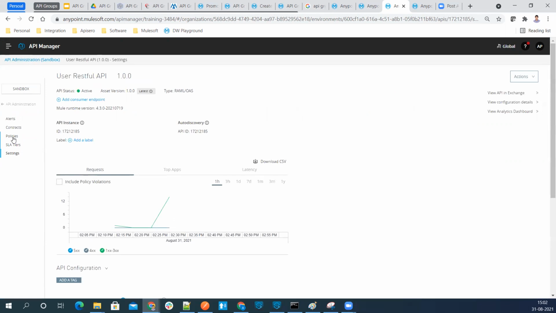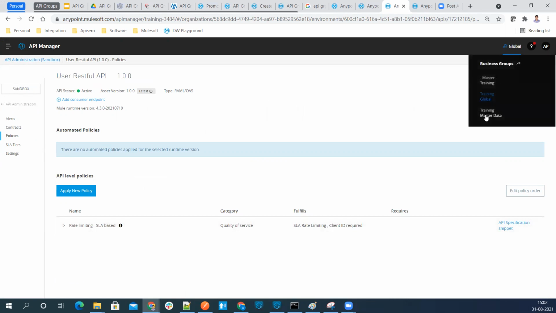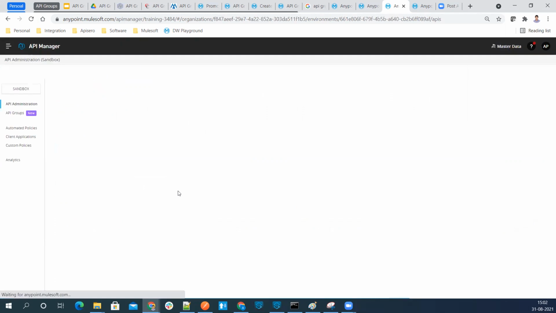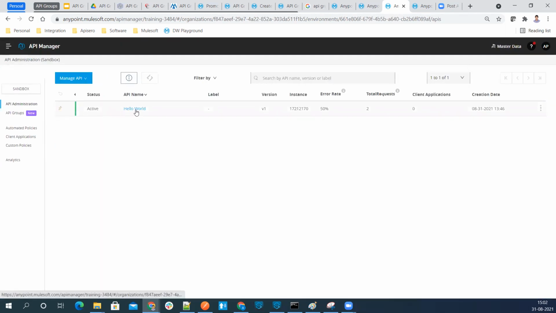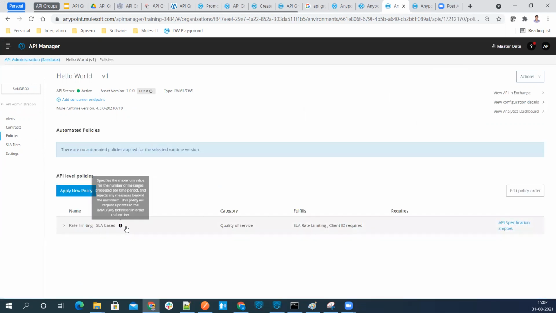Here also, I have applied the rate limiting policy. Again, go back to the other business group, that is master data. In this, I have the hello world API. Let's check the policy. I have applied the rate limiting policy. Now let's go ahead and test this.